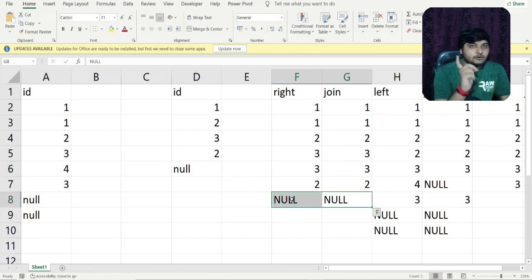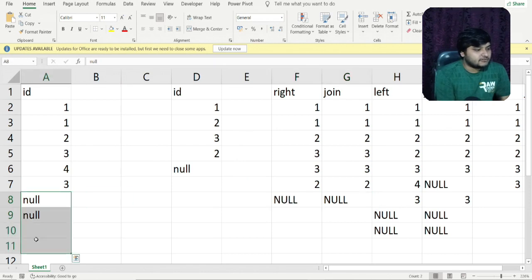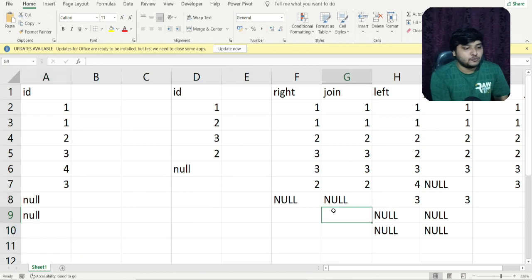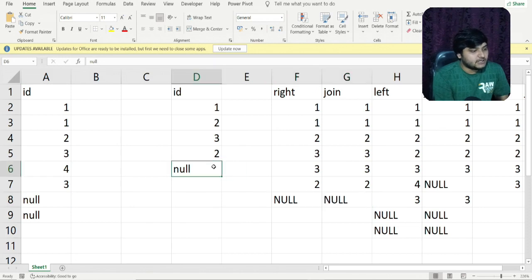So if by that logic, we go like, okay, the number of times the null is coming here, it will match. So we would have got 2 rows for null, because this null will be matched with this null, so we are getting this row. Also this null should match with this particular null, so we should have gotten another row for null and null, but we are not getting it here.